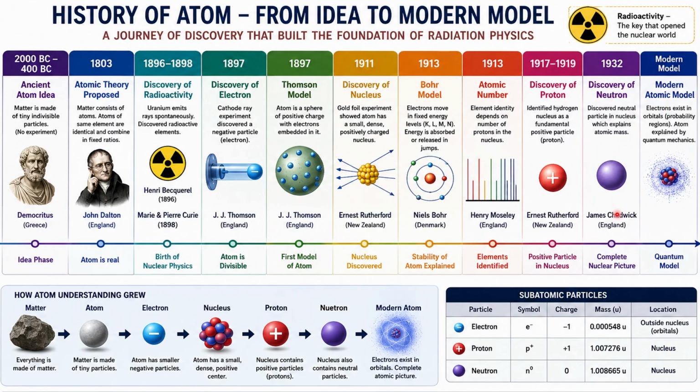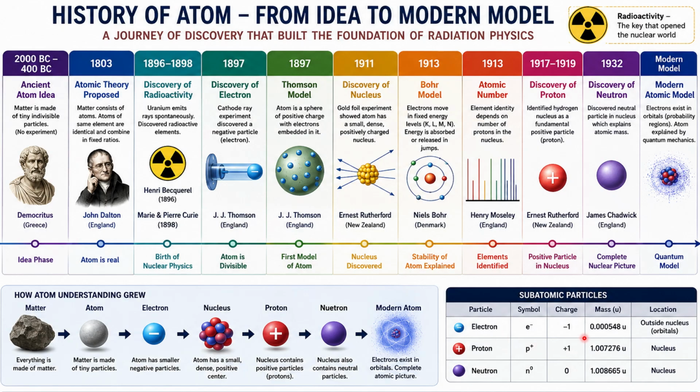After the discovery of the electron, proton, and neutron, the modern atomic model came into the picture as the quantum model, which explains that the atom is not fixed at any place. It follows the uncertainty principle given by Heisenberg, and the electron goes through excited and de-excited phases. This is the summary of the timeline of atoms and atomic structure from the idea to modern models.